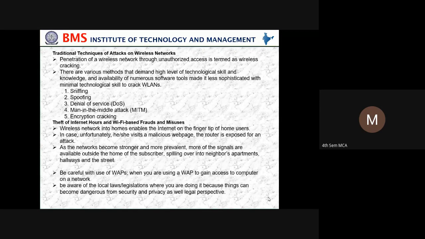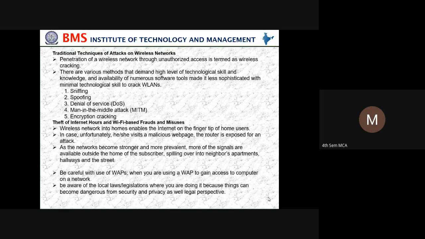As the networks become stronger and more prevalent, more of the signals are available outside the home of a subscriber, spilling over into neighbors' apartments, hallways, and the street. Be careful with the use of WAP when you are using a WAP to gain access to a computer on a network. Be aware of the local laws and legislation where you are doing it, because things can become dangerous from security and privacy